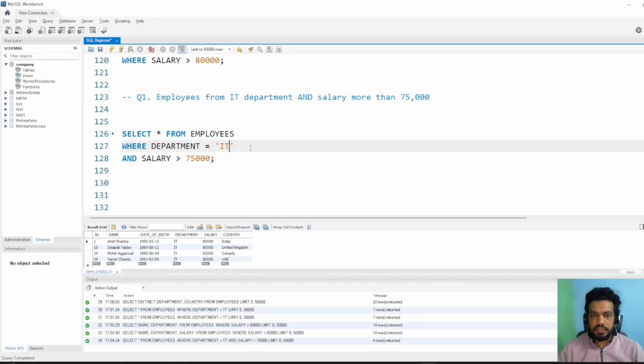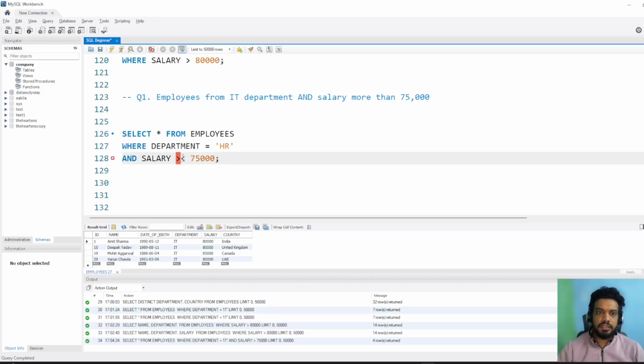If I change the IT to, let's say, maybe HR, and salary, if I say less than 75,000, I don't want greater than now.